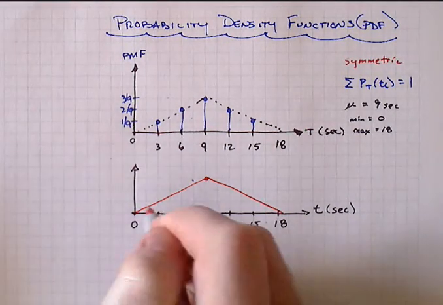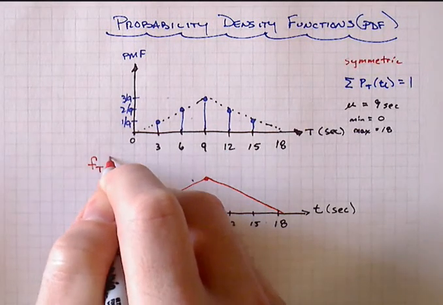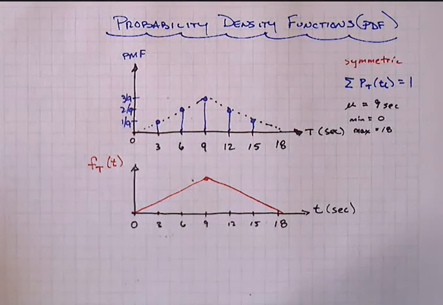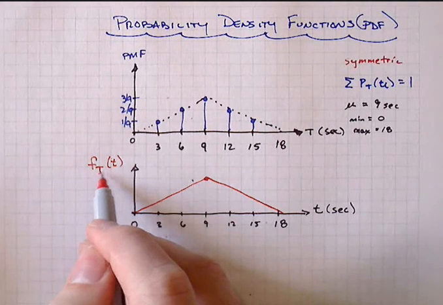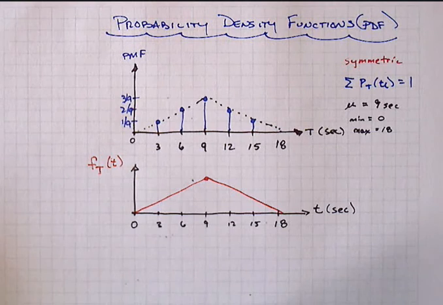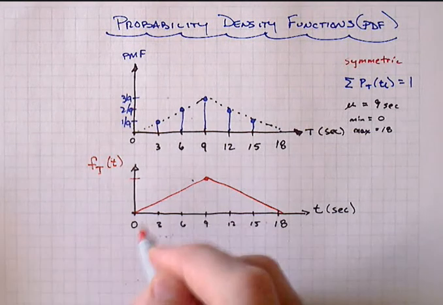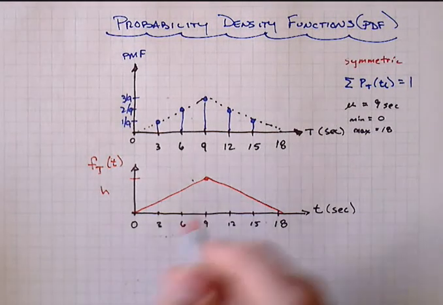This line that I just drew is going to represent our probability density function for our random variable. Right, now I've gone back to, hey, here's my capital T, and then inside the functional description I have a lowercase t, and that's more conventional. Right? The question then becomes, well, what should the height of this triangle be?